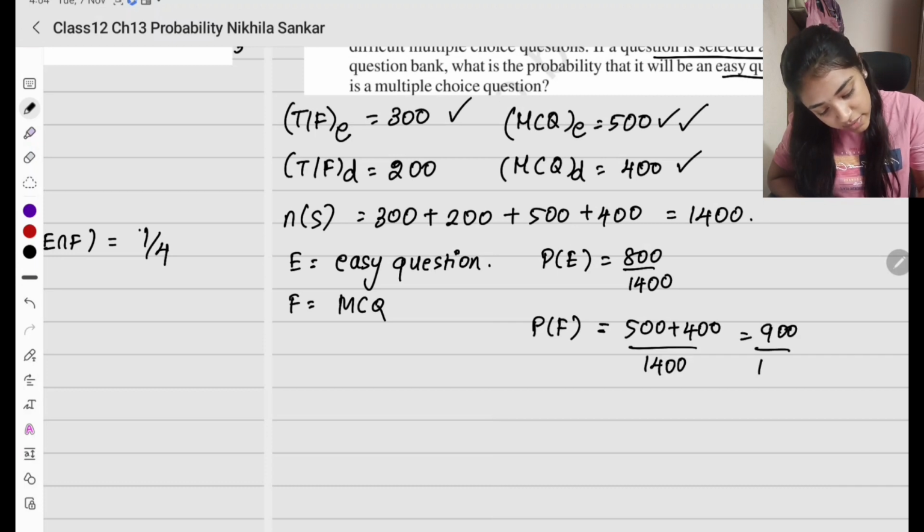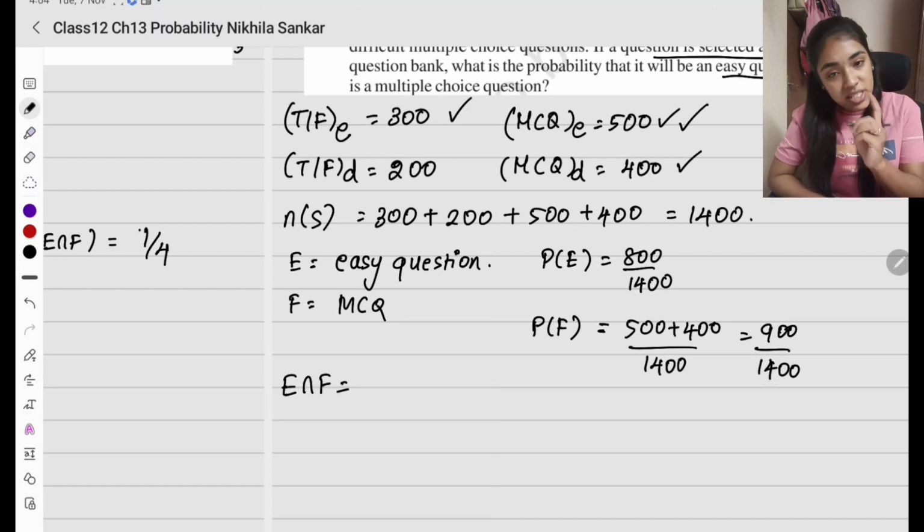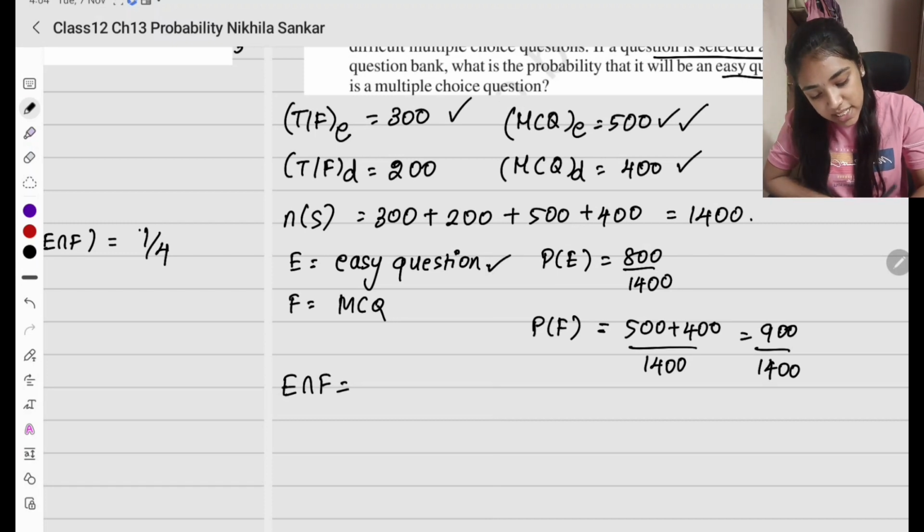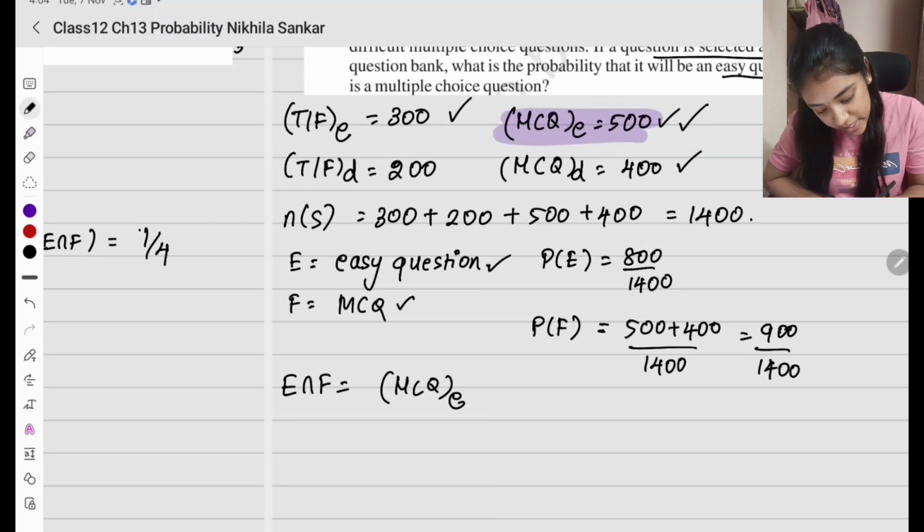This is going to be 900 divided by 1,400. Now E intersection F is what matters to us. What is E intersection F? It has to be an easy question and an MCQ question. So an easy MCQ question, what is it going to be? It is going to be this one. So 500. Simple? So probability of E intersection F is 500 divided by 1,400.